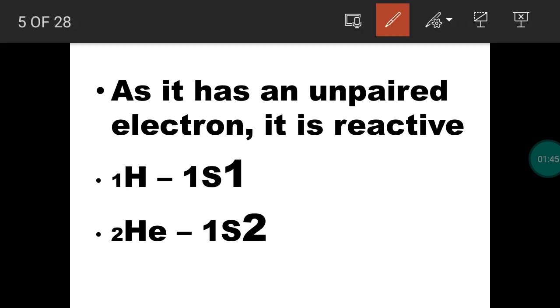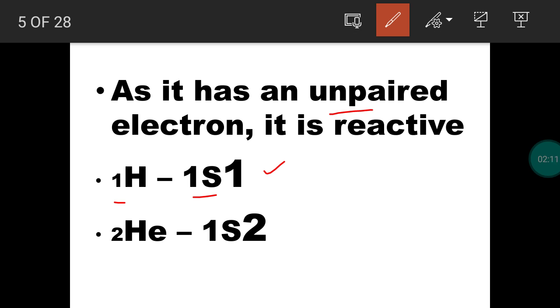What is the electronic configuration of hydrogen? The atomic number of hydrogen is 1. So only 1 electron is present outside the nucleus. The 1 electron is present in the 1s orbital. The electronic configuration of hydrogen is 1s1. So a single electron is present in the 1s orbital.